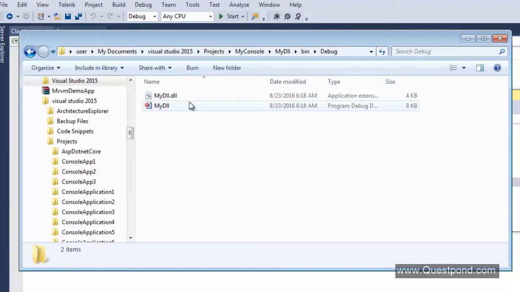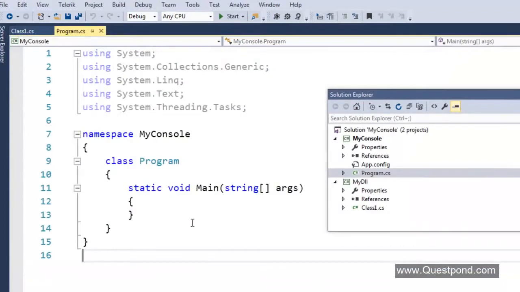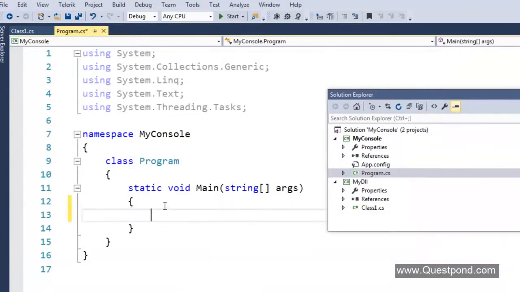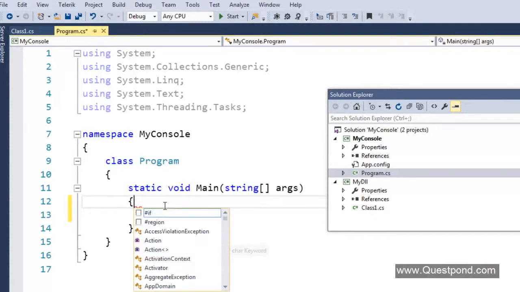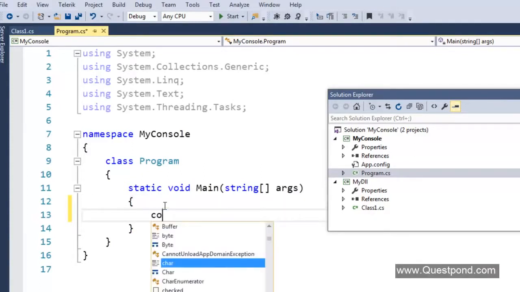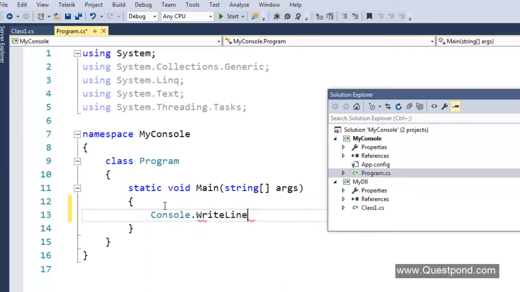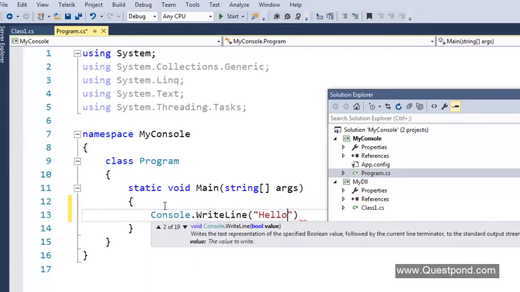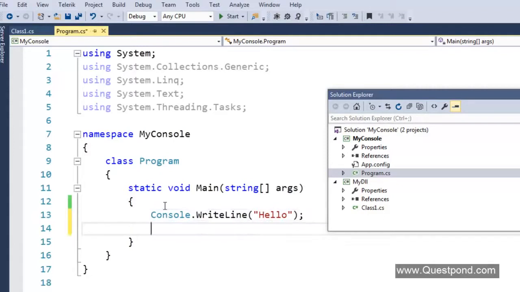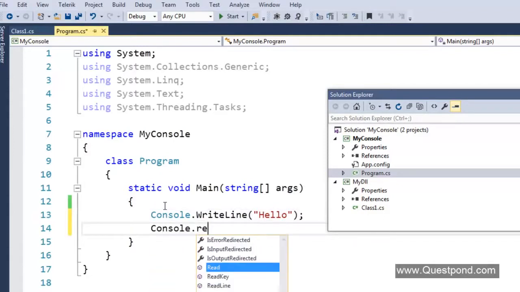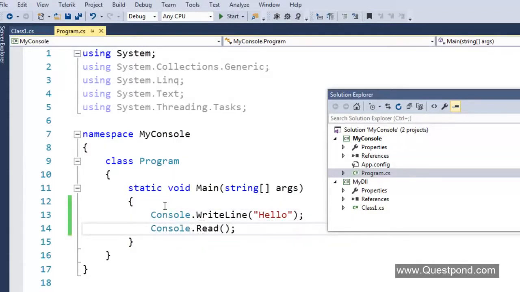So now the next question which comes is, what is the difference between a DLL and an EXE? An EXE actually runs in its own address space, in its own memory space. For example, if I write here Console.WriteLine, let us say hello, and also Console.Read so that we can wait.